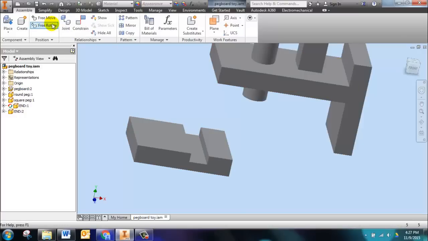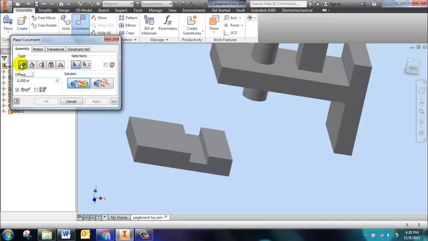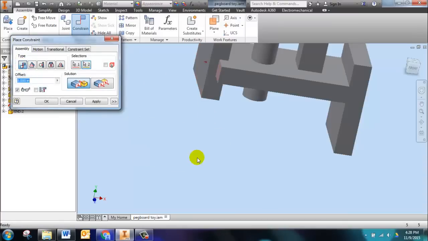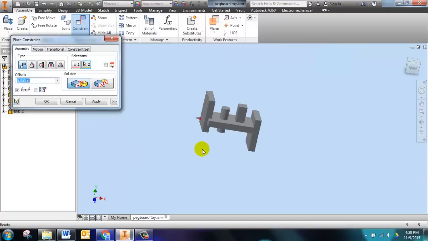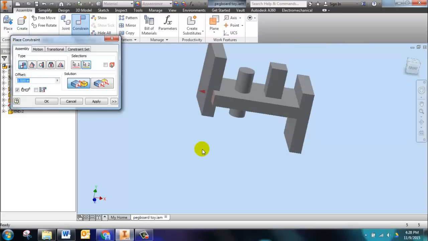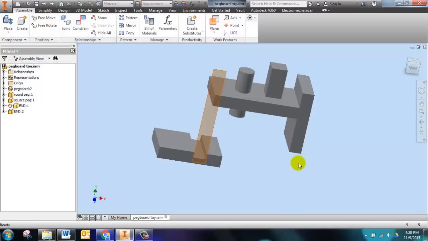So I'm going to do constrain, mate, and I'm going to click on this surface, and I want to click on this one. Oh, you know, I'm going to undo that because before we do that, wow, I brought that back. Let's make that go away.